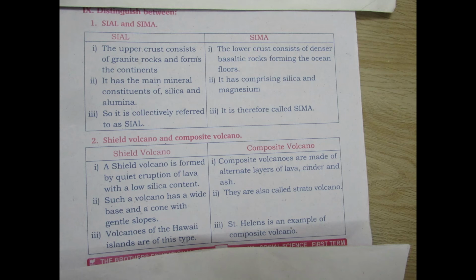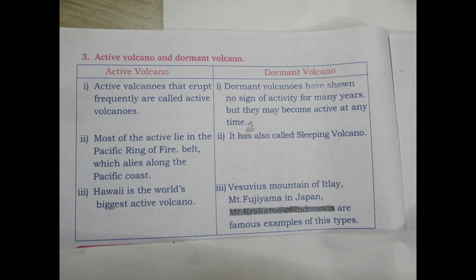Composite volcano, third point: St. Helens is an example of a composite volcano. St. Helens, S-T means Saint, Helens, H-E-L-E-N-S. Third, distinguish active volcano and dormant volcano.